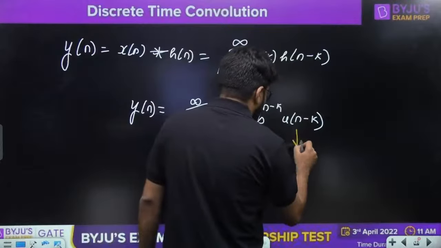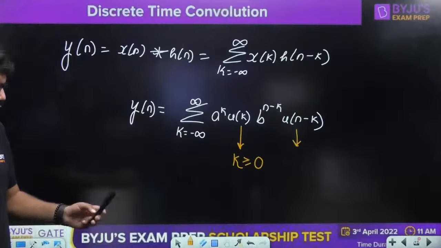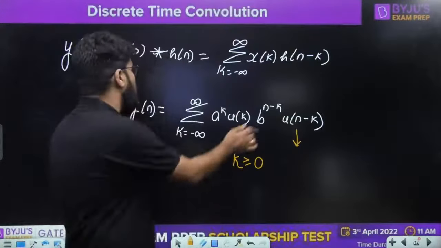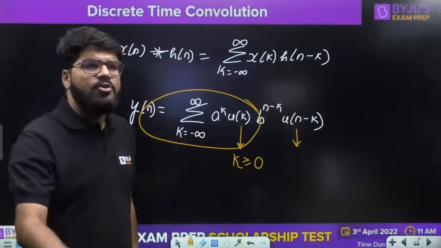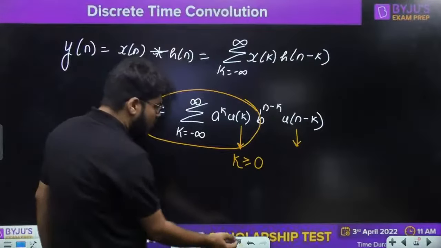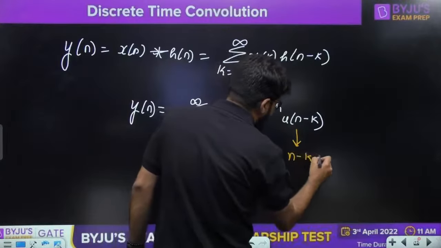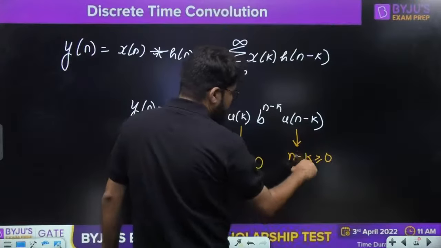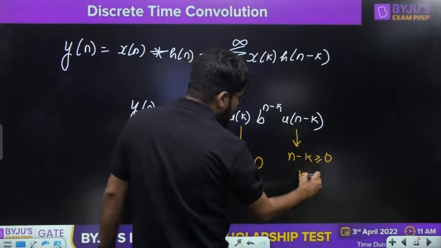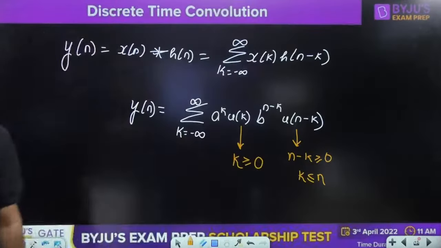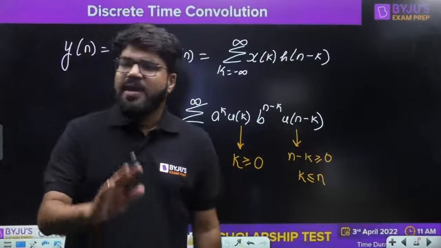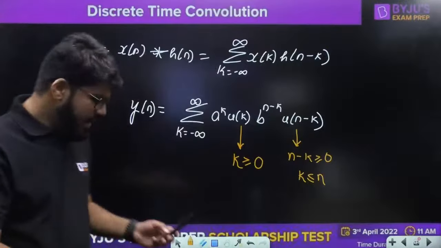Acha. Then we have u of n minus k. Now again, if u of n minus k becomes 0, then the overall output becomes 0. So we have to ensure that u of n minus k is also equal to 1, and u of n minus k is equal to 1 when n minus k is greater than or equal to 0. But we are looking for the limits of k, so let us write the answer in terms of k. When you send k to the other side, it becomes k less than or equal to n, or k less than n. So eventually, what is the limit you have? k should be greater than or equal to 0, but k should be less than n.